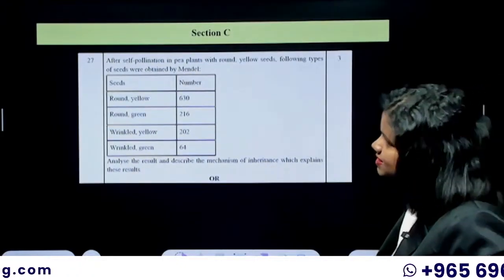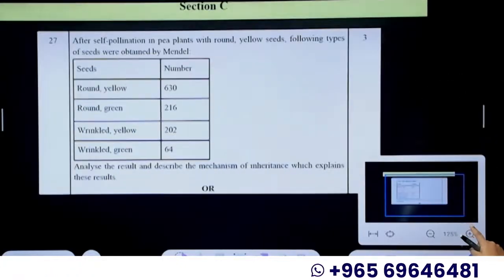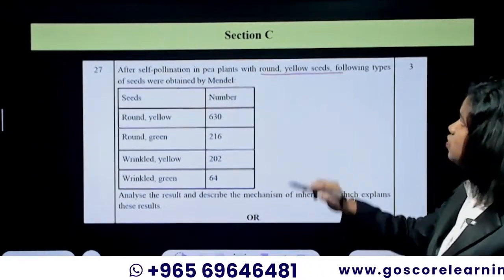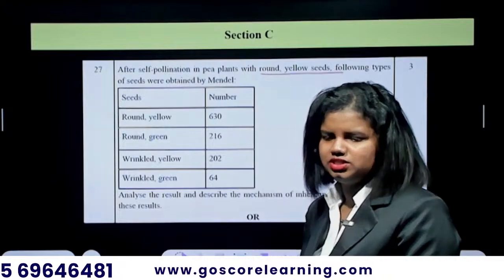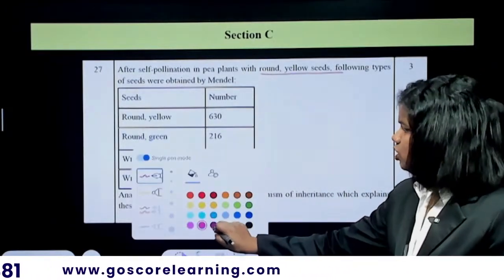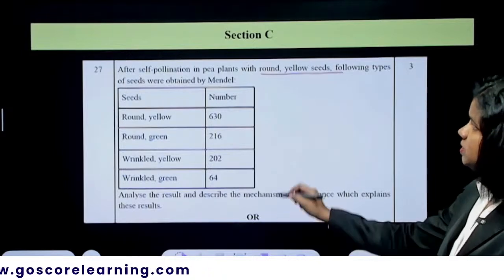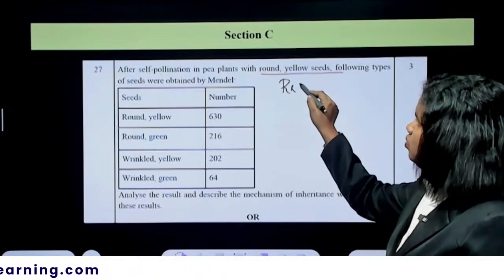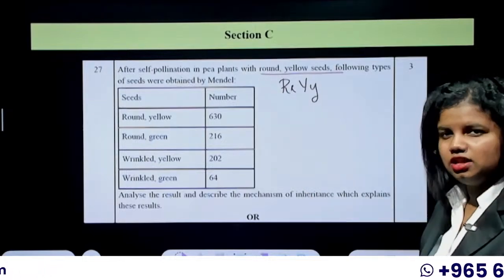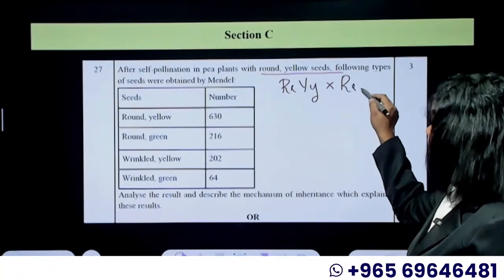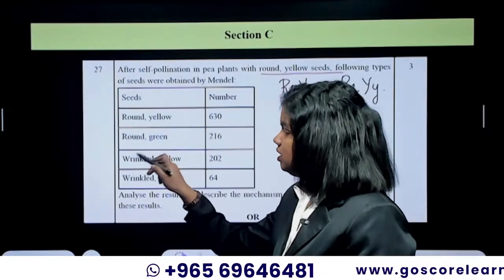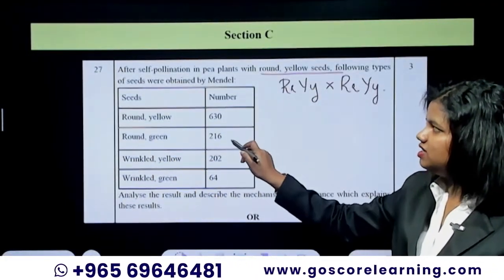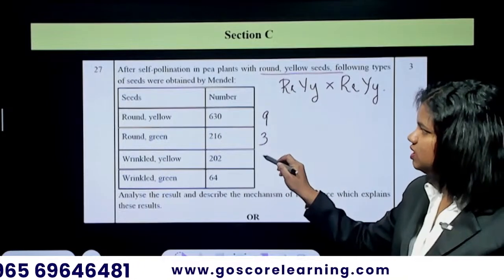Then this is your section C. After self-pollination in pea plants with round yellow seeds. So this is the same dihybrid cross that we have done from our NCERT. It's a direct question again. So let's see. So after the self-pollination in pea plants with round yellow seeds, it's heterozygous round yellow self-pollinating. I hope you remember it from the text, right? So when you're doing this cross, the following types of seeds were obtained. Round yellow, round green, wrinkle yellow, wrinkle green. That is in the ratio of 9:3:3:1.